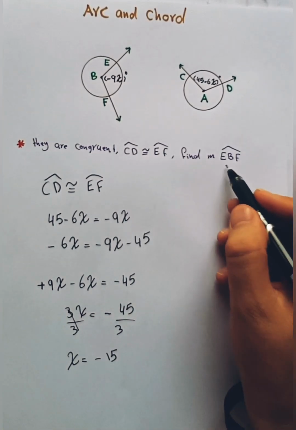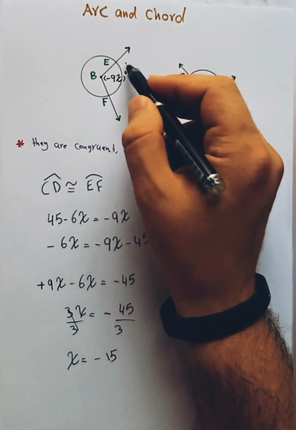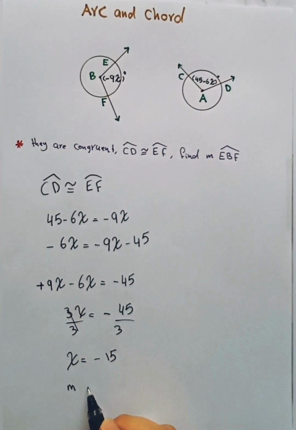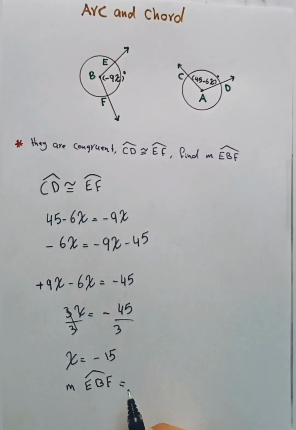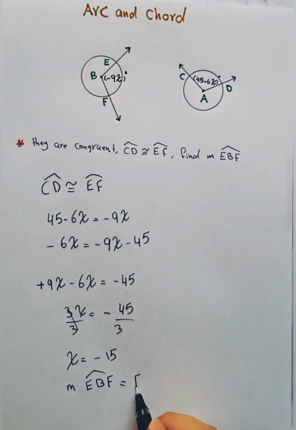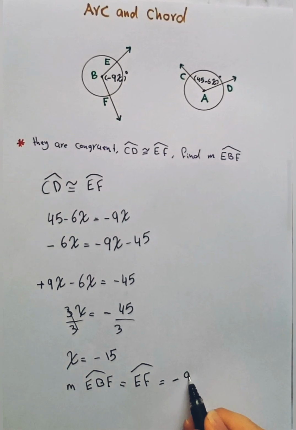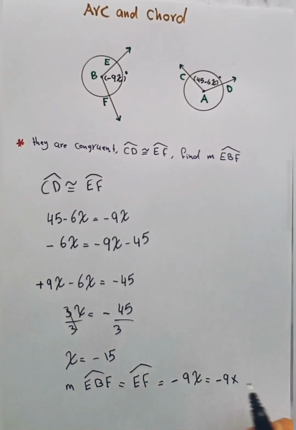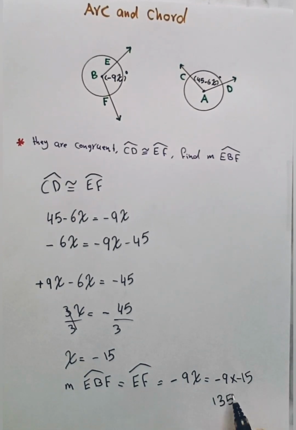After that, the measure of EBF, sorry, is equal to this arc EF, and equal to negative 9x. So negative 9 multiplied by x, which is negative 15, equals 135 degrees.